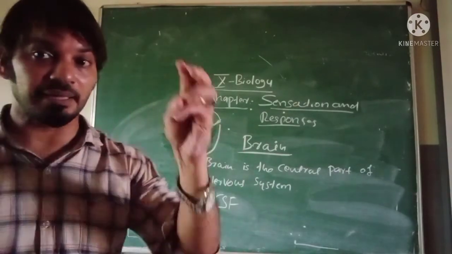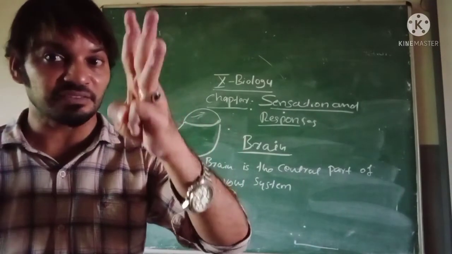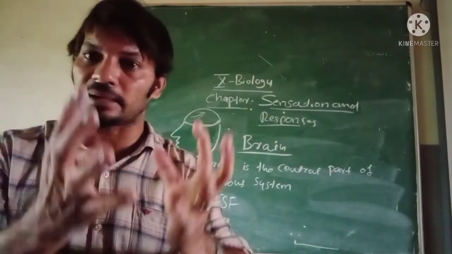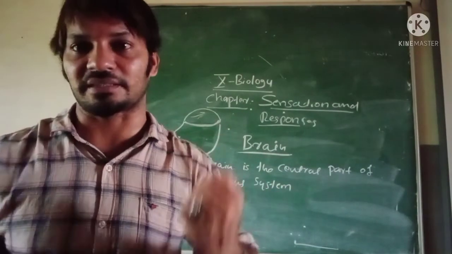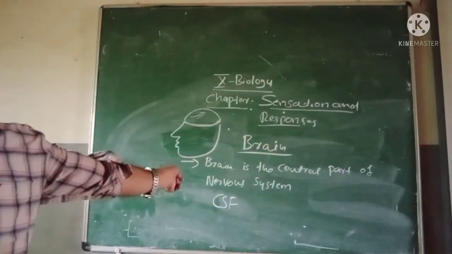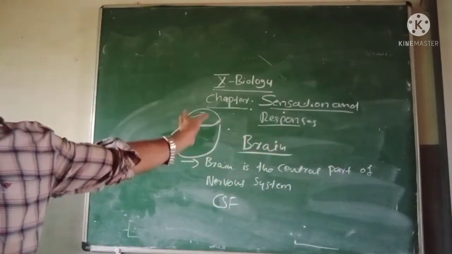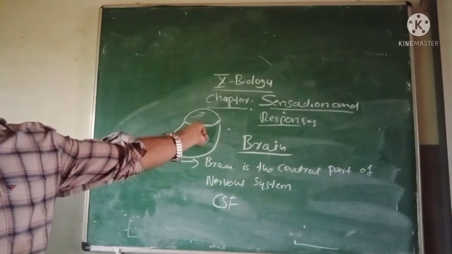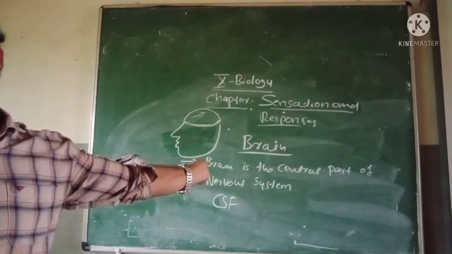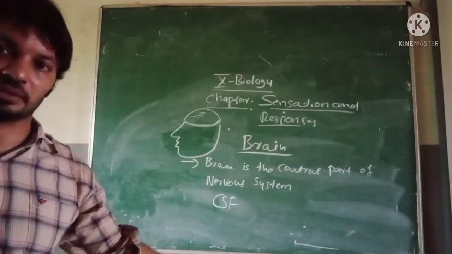Understood? How many layers? Three layers. What is the name of the layer? Meninges. It is called that for the brain. The brain is kept in the skull. I hope you understood the definition of brain. Understood now? Okay. Cerebrospinal fluid is filled within the inner membrane and meninges and ventricles of the brain.